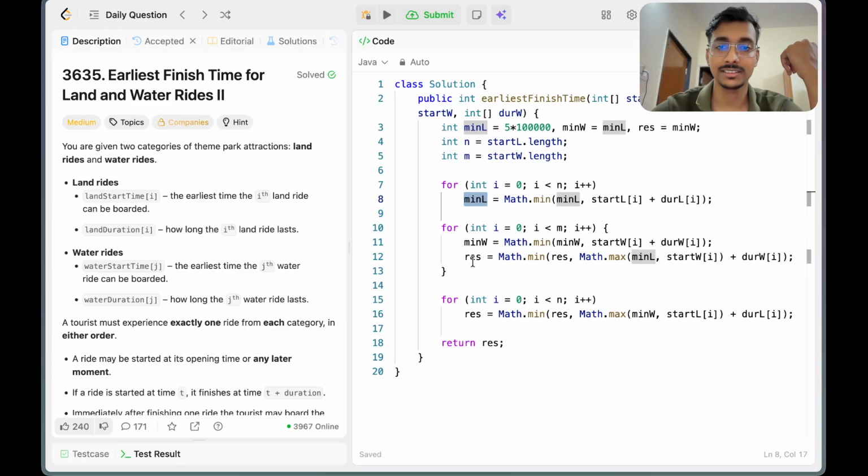This is RES, the result. After iterating over all these things, we get some minimum result.